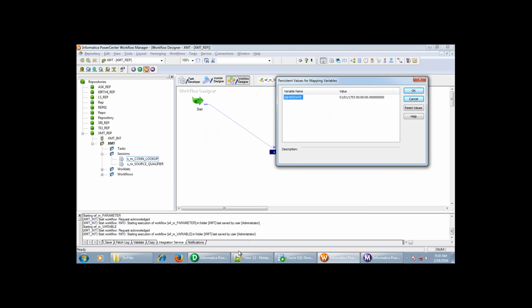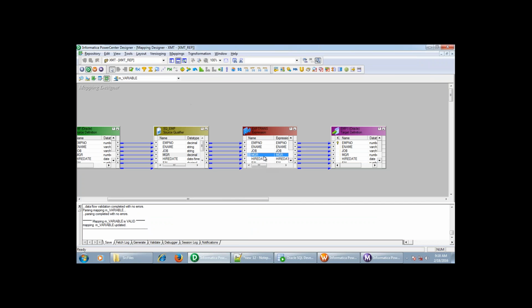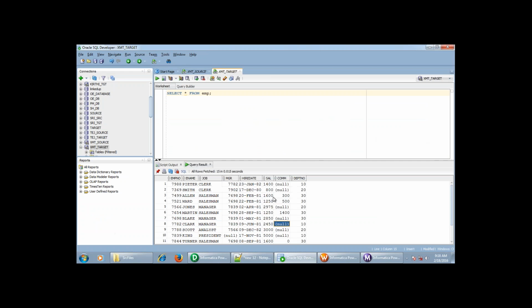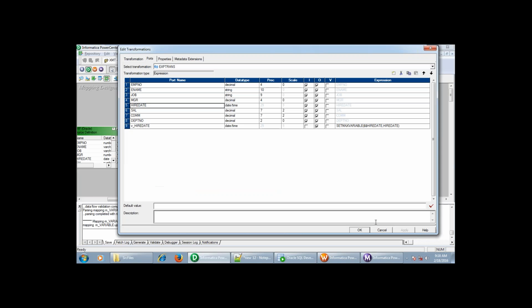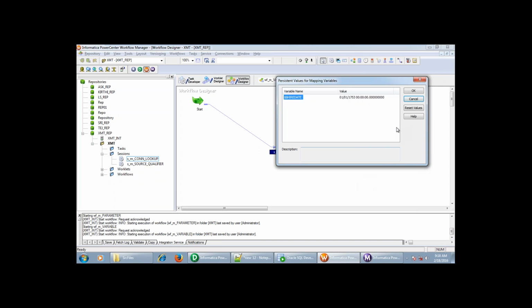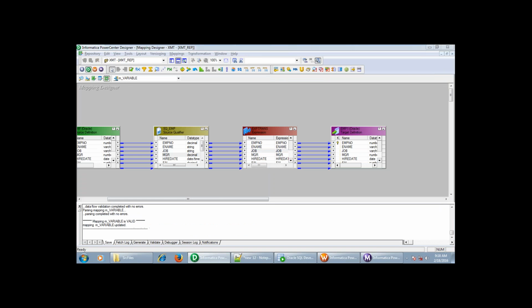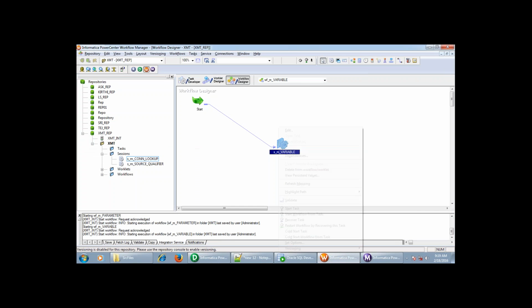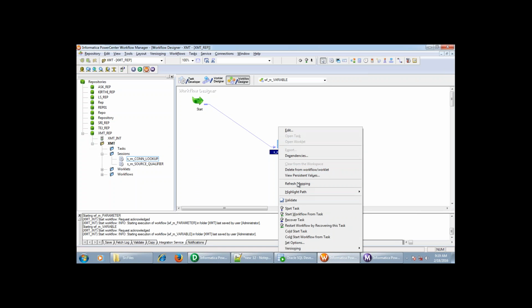What is the value that has been stored? One second. Okay, just a minute. We have created that as an output port. Let me reset that.